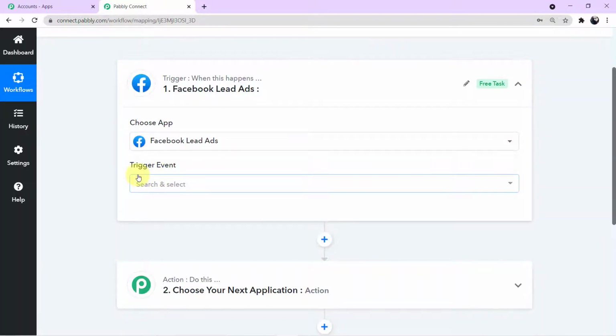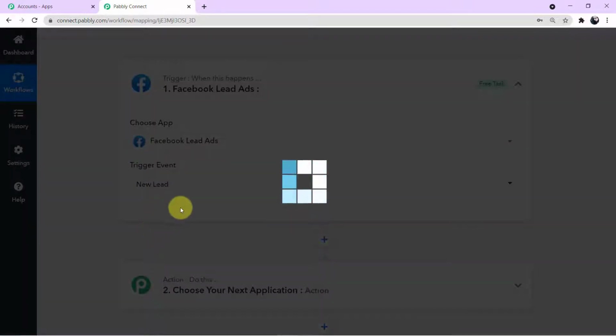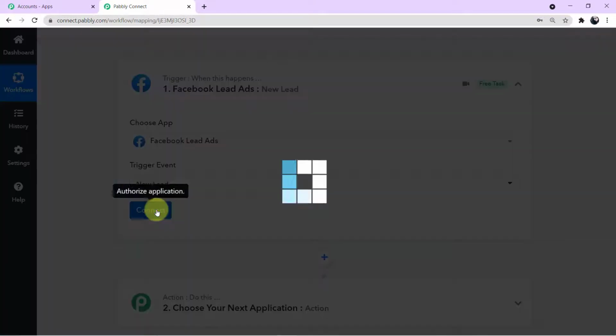And now a new field of trigger event has emerged in front of me. If I click this arrow, I can see the particular trigger event. I want to choose this trigger event, new lead. So I'll choose this, and now I'll click on connect.